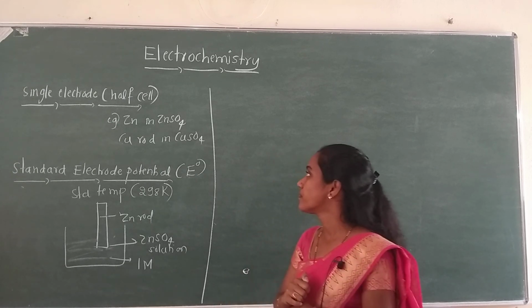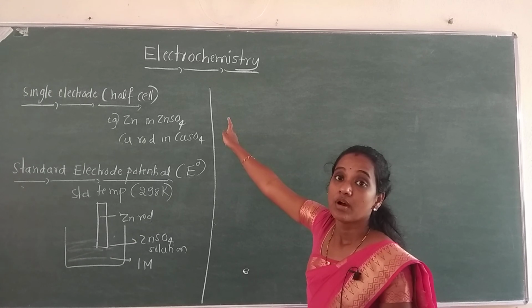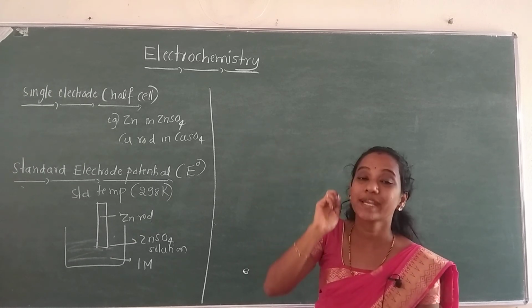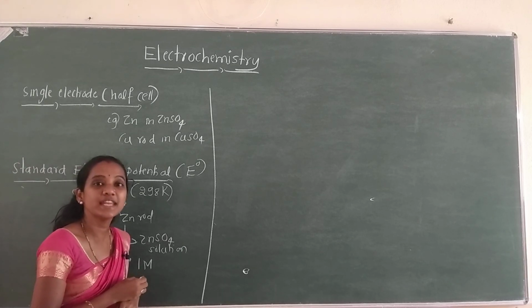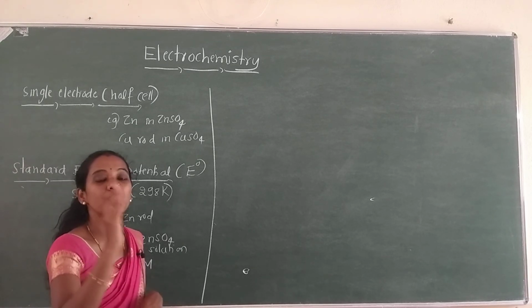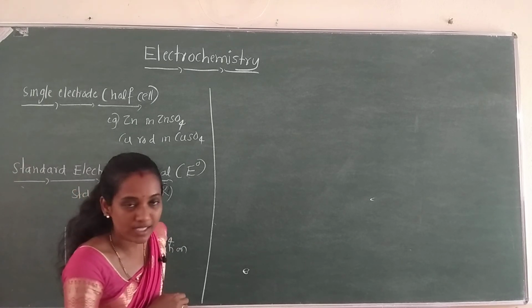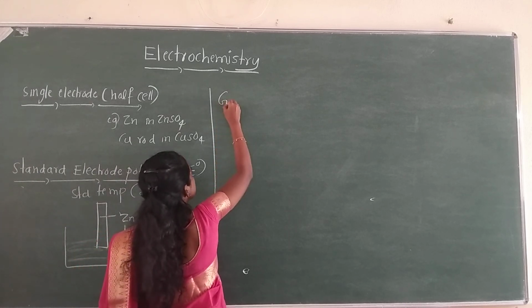So now I'll consider one important cell, that is the Daniell cell. It is an example of a galvanic cell.